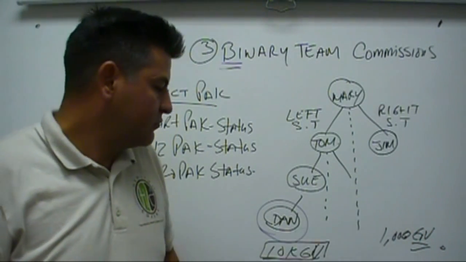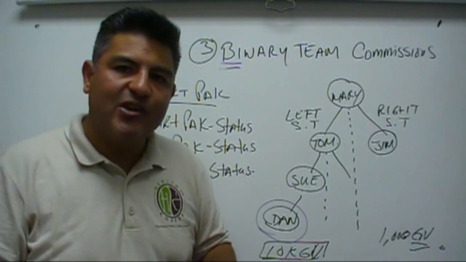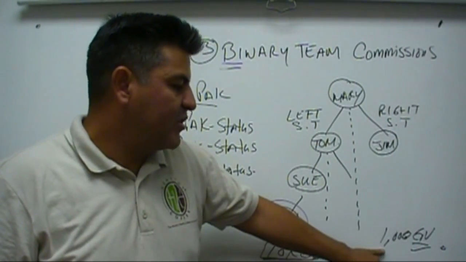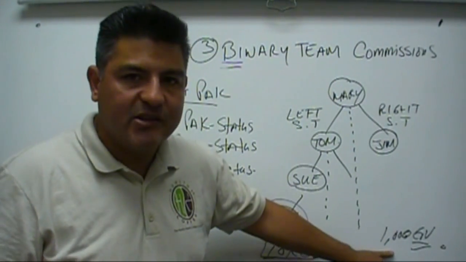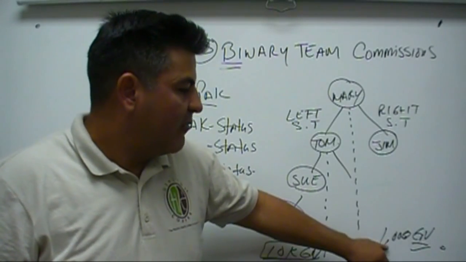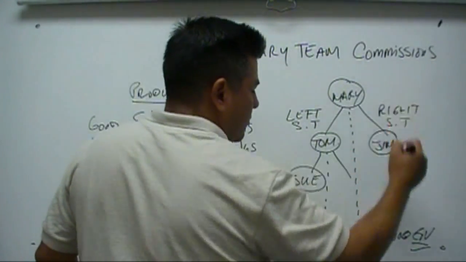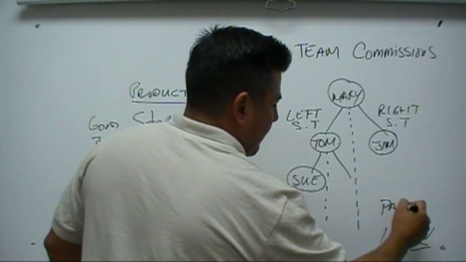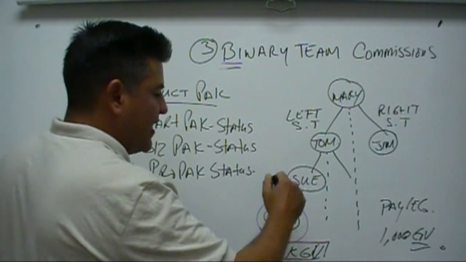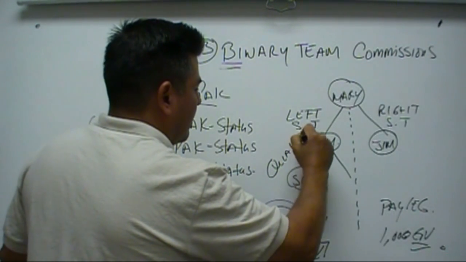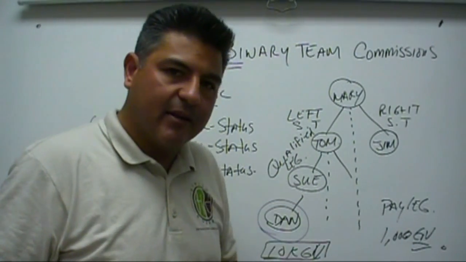Okay? Now, what's going to happen is that you're going to get paid on what is called your lesser leg of volume. In this example, it's going to be the 1,000 of GV. 1,000 of GV is the points, the commissionable volume. All right? Now, that's important to understand because here's your pay leg. And here's what is called your 10,000 of GV. I call this the qualified leg. Okay? I call this a qualified leg. I call this a pay leg.